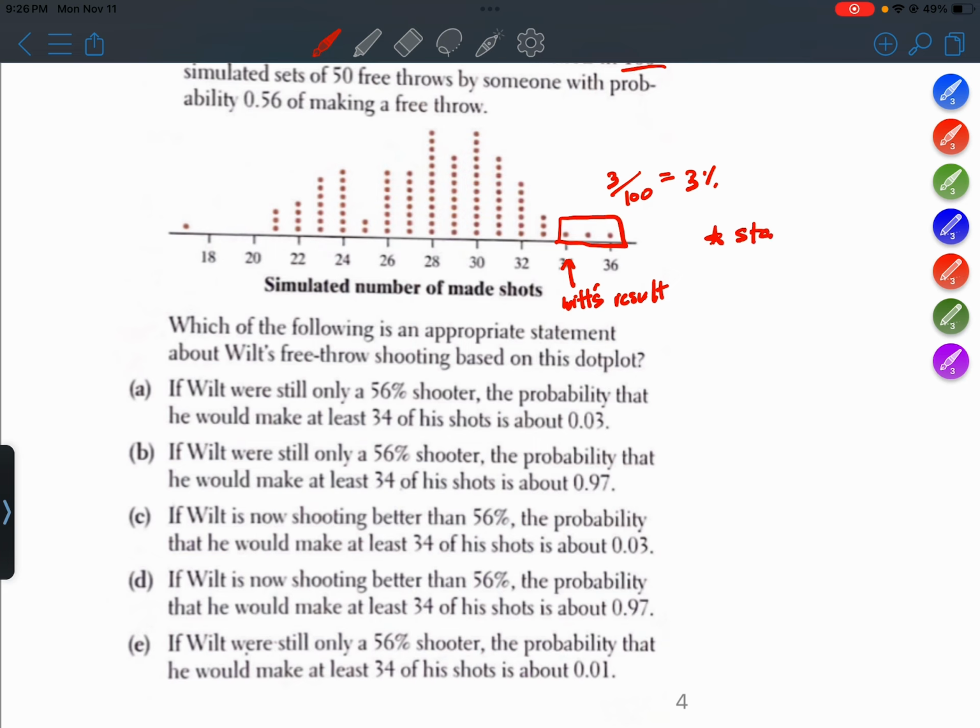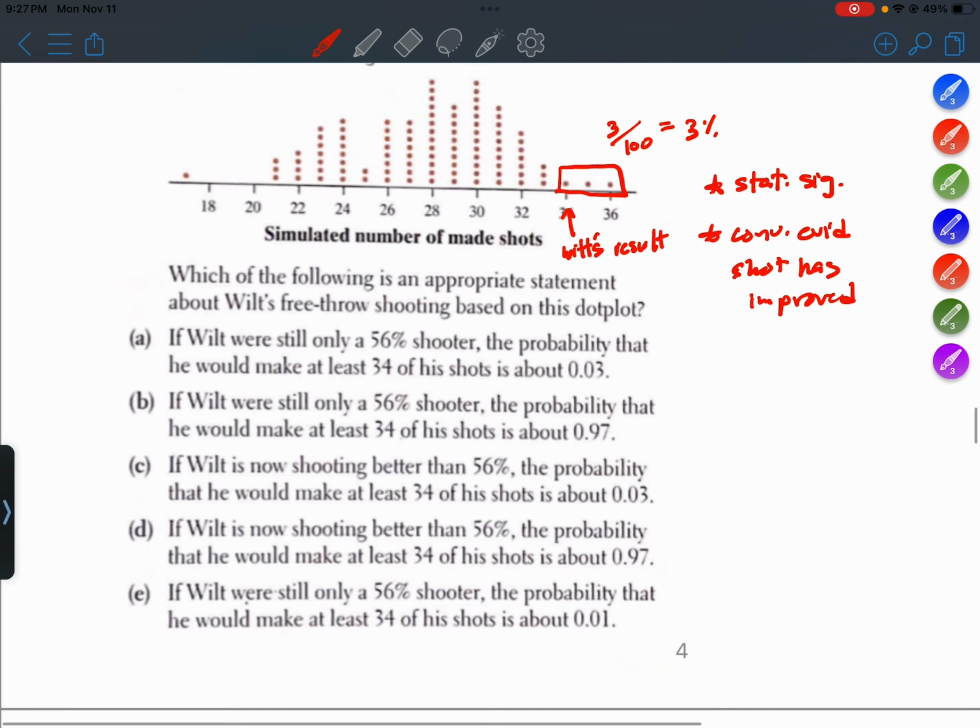Okay, all right, so let's make some statements here. So this is statistically significant, or we have convincing evidence that his shot has improved. Okay. All right, so let's go through the answer choices and find the best one. A, if Wilt were still only a 56% shooter, the probability that he would make at least 34 of his shots is about 0.03.